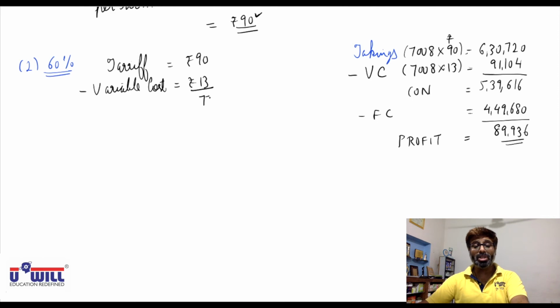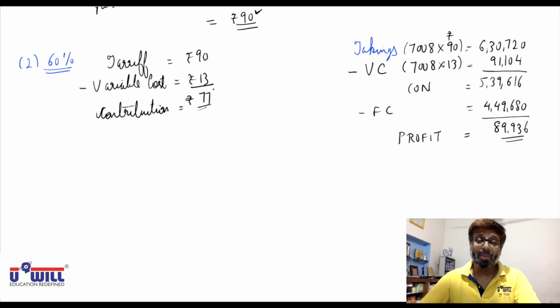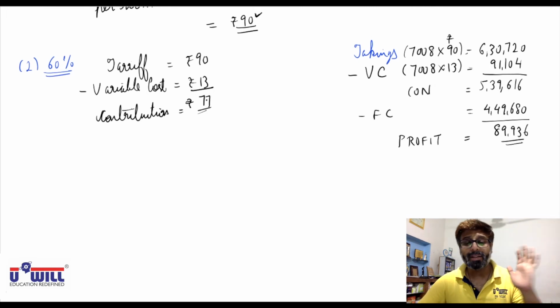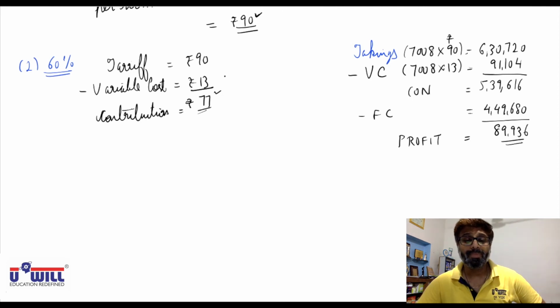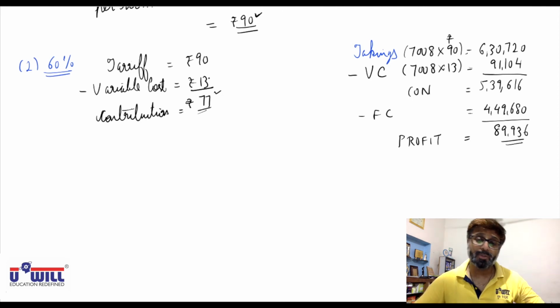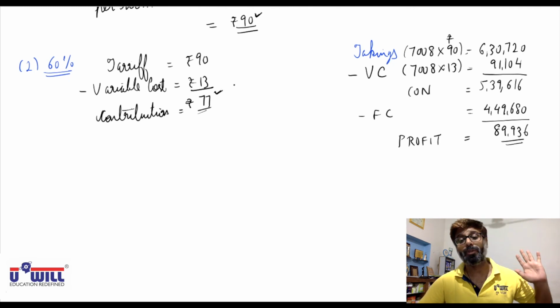So contribution is 77 rupees. Means fixed cost is already recovered from 5,840 rooms. Whatever further rooms go on rent, on every room 77 rupees is your profit. 13 rupees will be the cost for every room from 90 rupees. For every room 77 is your profit.